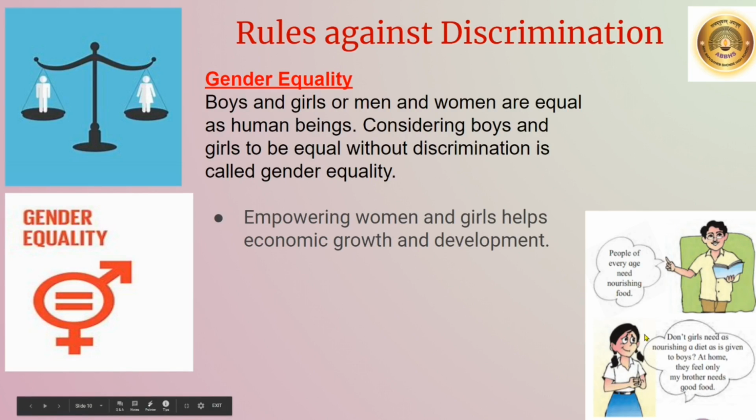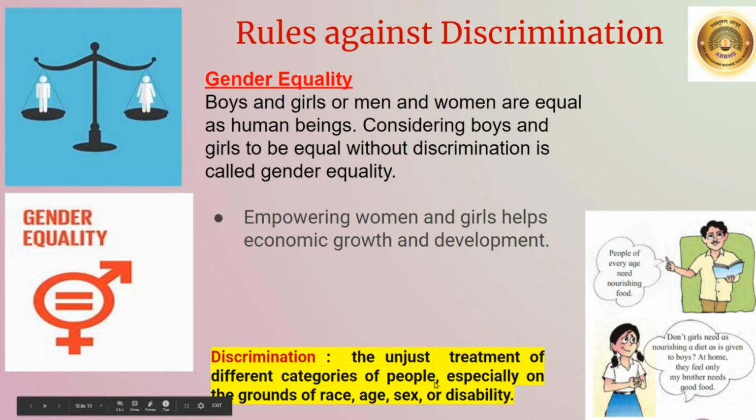Now, if you observe this picture, the teacher is explaining that people of every age need nourishing food. Now, the girl has a question for you. Don't girls need as nourishing a diet as is given to boys? At home, they feel only my brother needs good food. How will you answer her question? According to the right to equality, both boys and girls of all ages should get equal food and nourishment. Now we have to make her and her family aware of this.